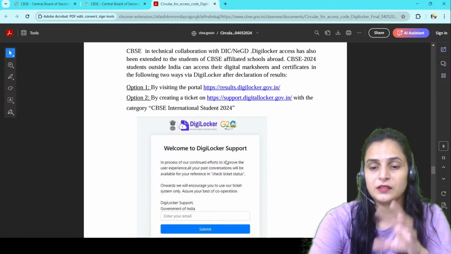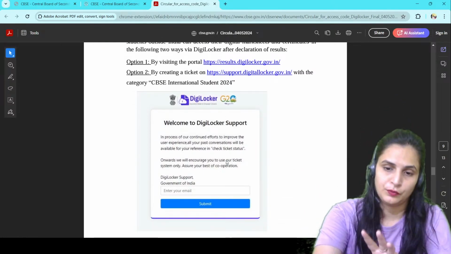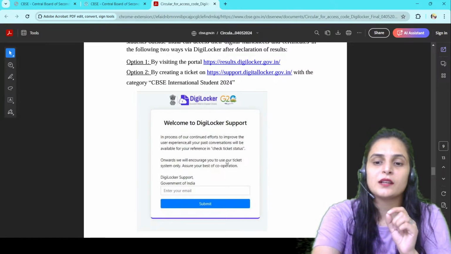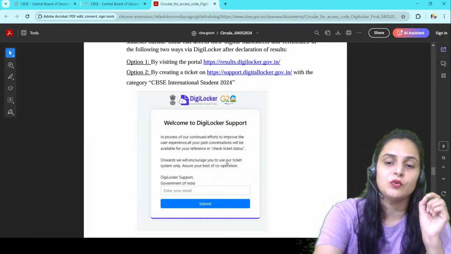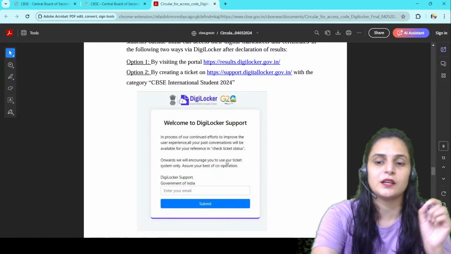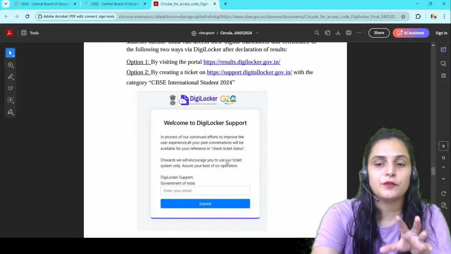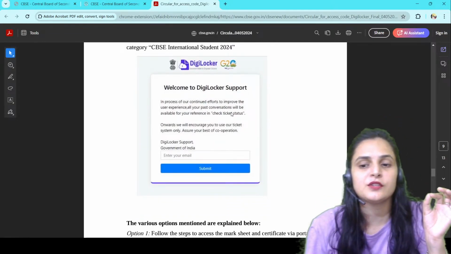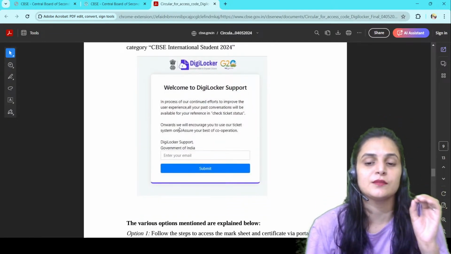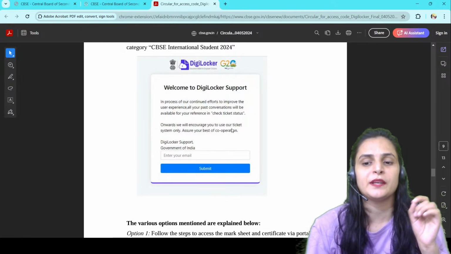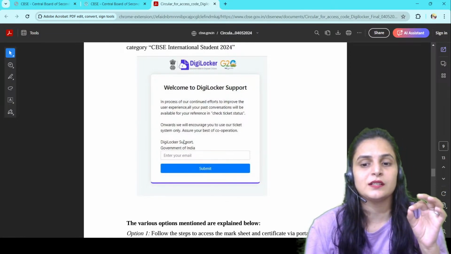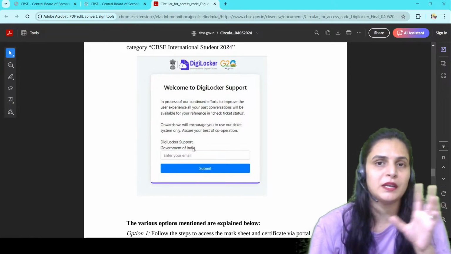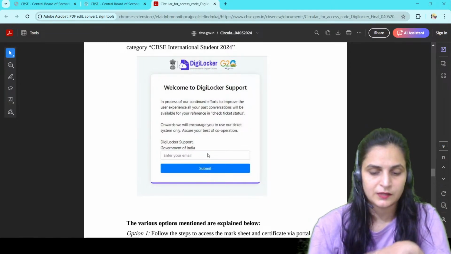So here this kind of window will appear to you, right? Welcome to DigiLocker support. In process of our continued efforts to improve the user experience, all your past conversations will be available for your reference in check ticket status. Onwards, we will encourage you to use our ticket system only. Assure your best of cooperation. So DigiLocker support, Government of India, and here you have to mention your email address. Then you have to submit it, right?